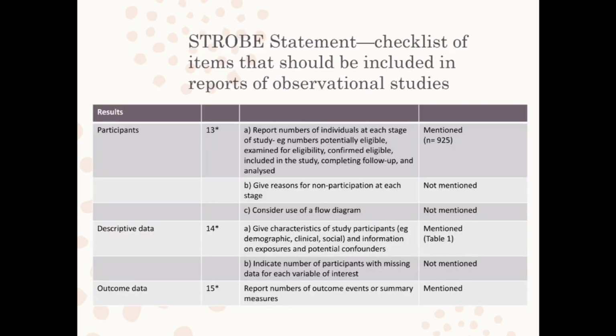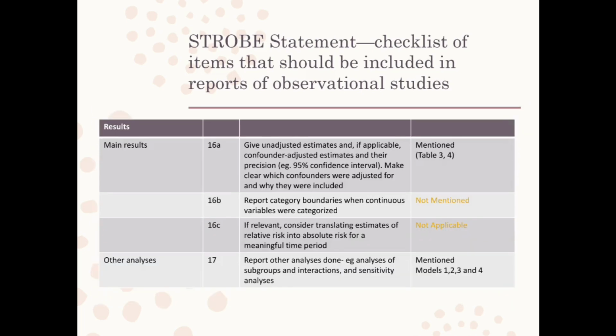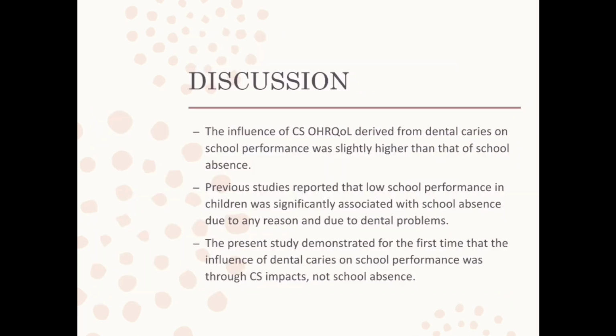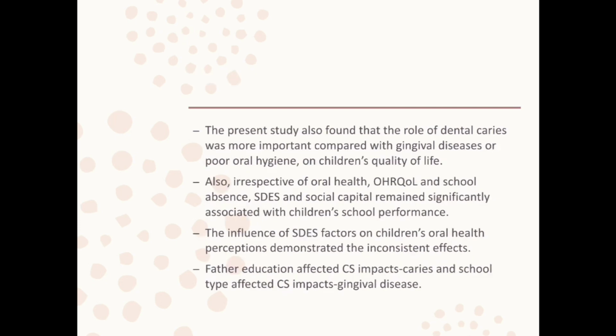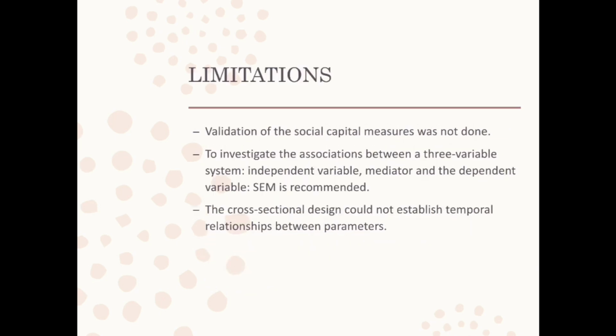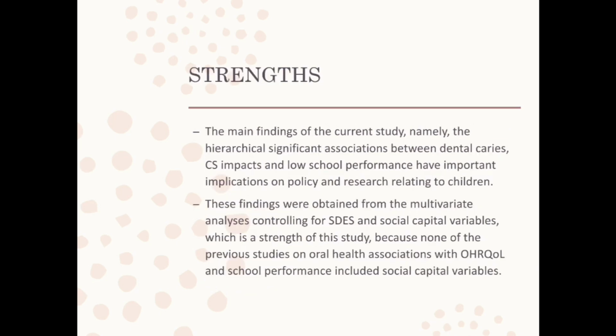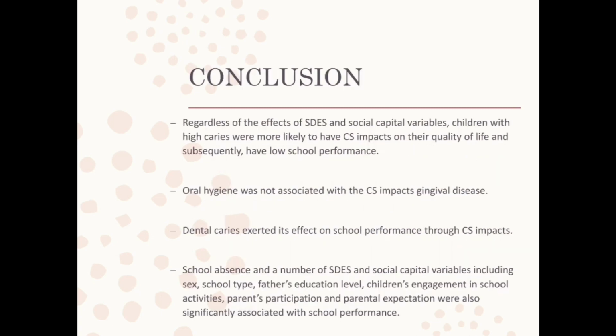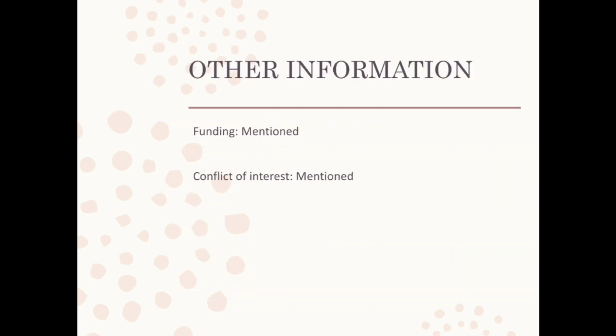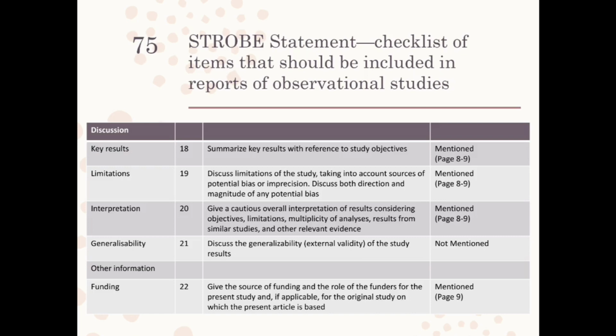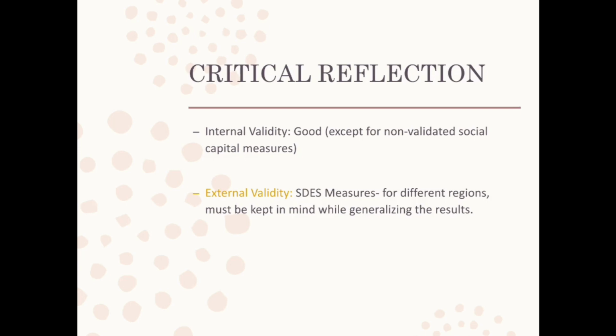Now this is the STROBE statement, items number 13, 14 and 15, 16 to 17, and then we come to the discussion, in which they explain or justify the findings they have got and compare them with previous studies. Also, they mention the limitations and strengths of the study. And this is the conclusion. Other information they have mentioned is funding and conflict of interest. This is the STROBE statement again for items 18 to 22.